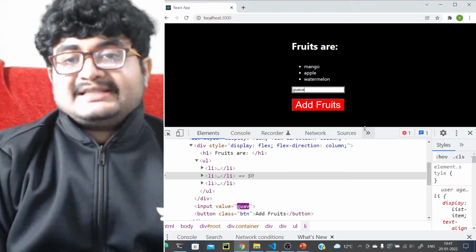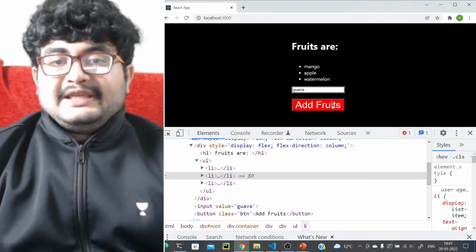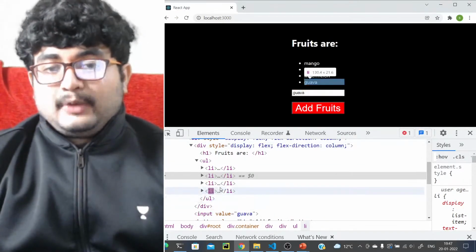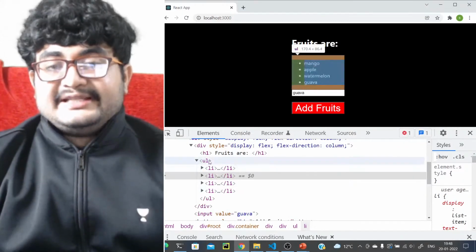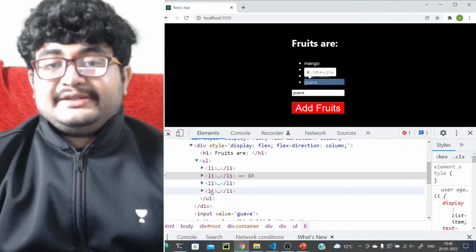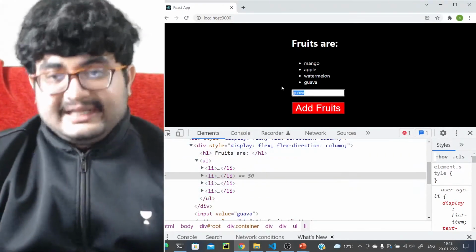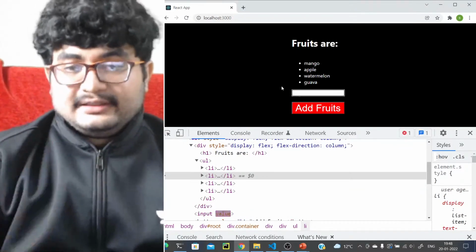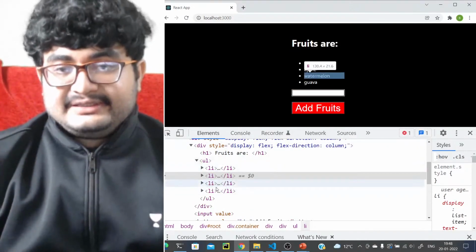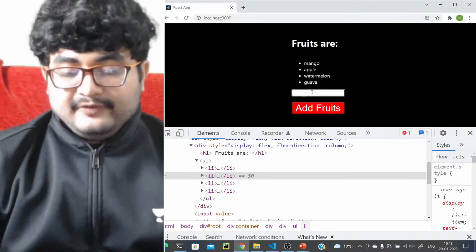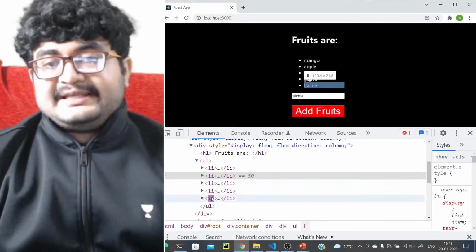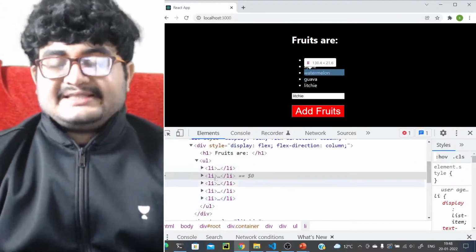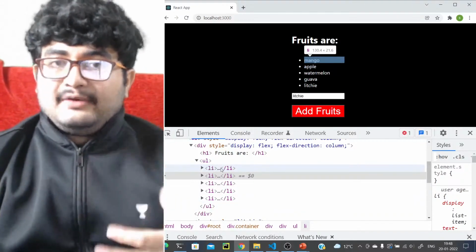mango, apple, guava, right? Let's say we want to add guava. If I just add the fruit, just see what is changing. Just a new list item got added, right? These didn't change. This entire thing didn't change. Only a new list item was added. Let's see again. Just look at this part carefully. We are adding lychee. So just add lychee here, add fruit. Just see a new fruit is just added. Nothing else is changing.